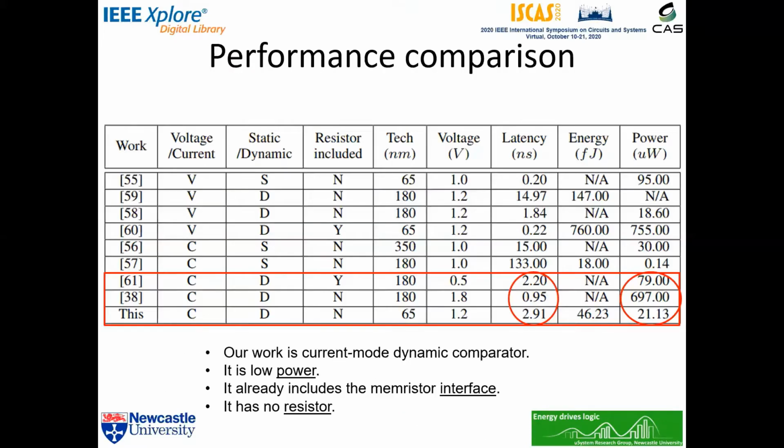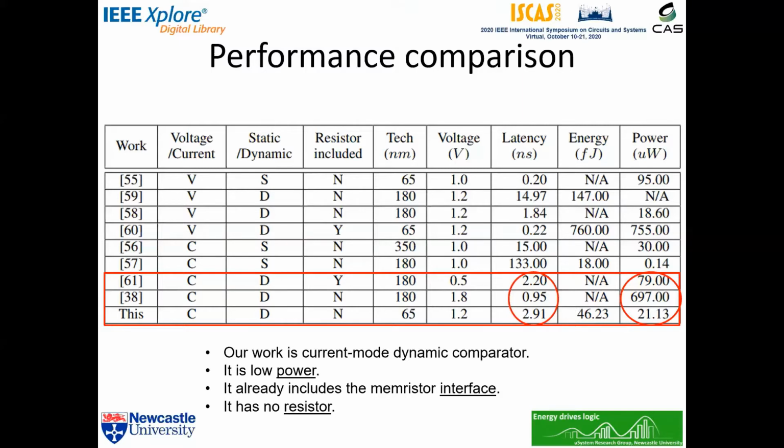In comparing our work to the literature, our comparator has a latency of about 3 nanoseconds, which is higher than the other current mode dynamic comparators, but it has a lower power consumption of about 20 microwatts. The advantages over the literature are that our comparator is designed for memristor application because we have already included the memristor interface.